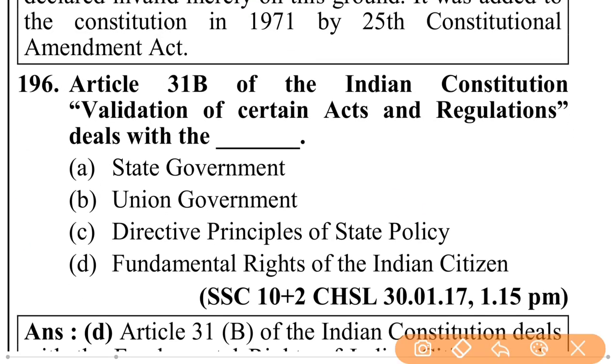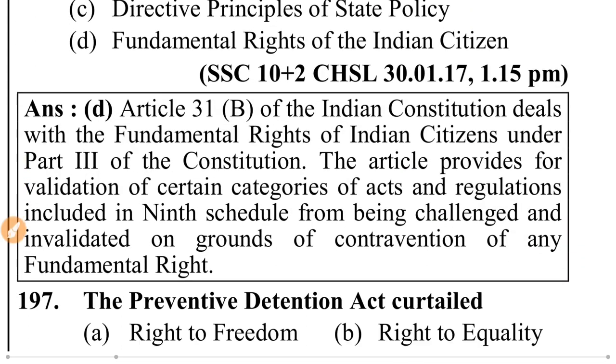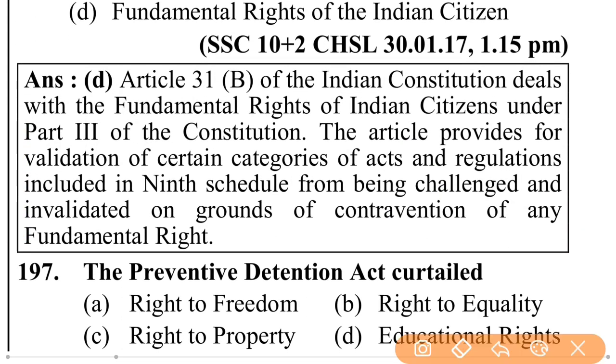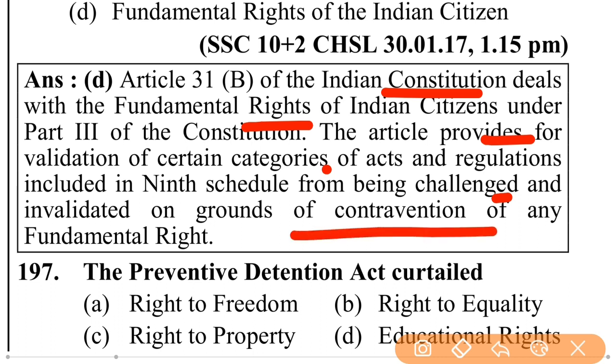Article 31B of the Indian Constitution, validation of certain acts and regulations, deals with the fundamental rights of Indian citizens. Article 31B deals with the fundamental rights of Indian citizens under Part 3 of the Constitution. The article provides for validation of certain categories of acts and regulations included in the 9th Schedule from being challenged and invalidated on grounds of contravention of any fundamental right.